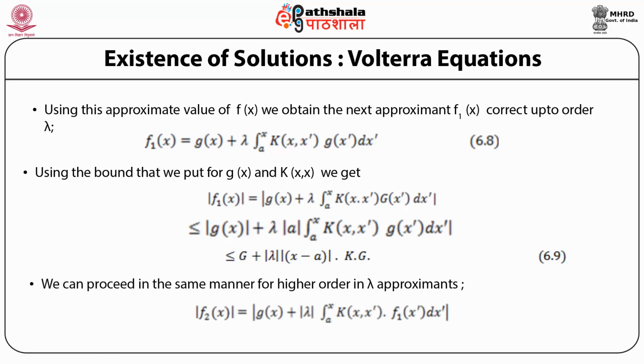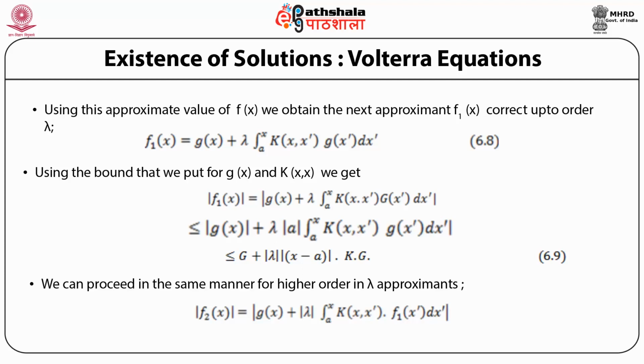We can proceed in the same manner for higher order terms in lambda. For example, let us look at f2(x). So mod f2(x) is then less than mod g(x) plus mod lambda multiplied by the integral from a to x over dx prime of the integrand being the kernel k(x, x prime) and f1(x prime). Now a bound on f1(x prime) we have obtained earlier.